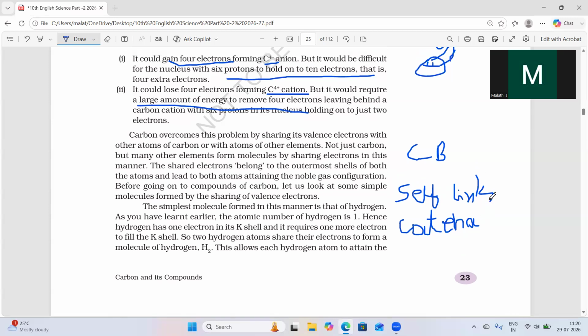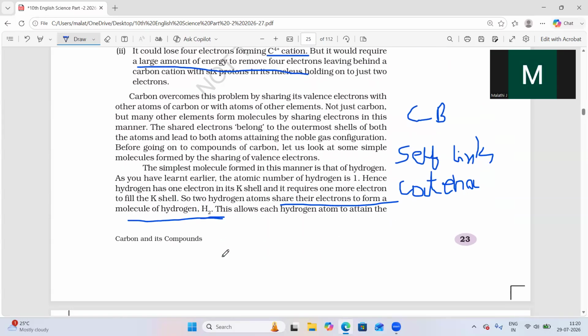So how does the formation of bonds between these carbon atoms or hydrogen atoms take place? By sharing electrons. How will it happen? By sharing of electrons, how will the bond formation take place? How they share their electrons to form a bond between the atoms, that we will see.